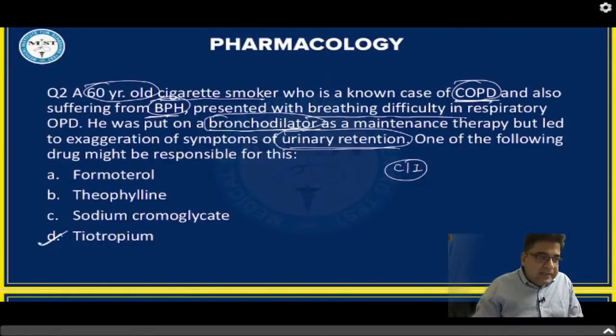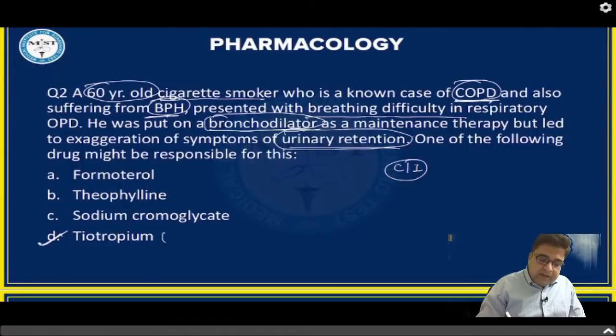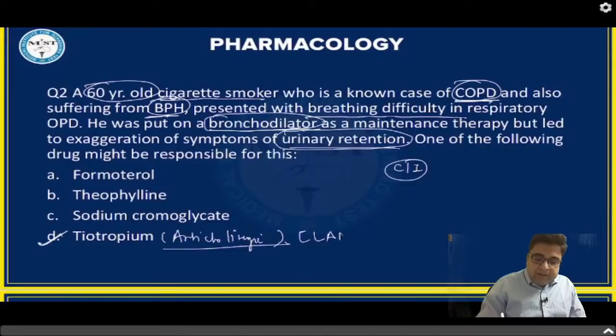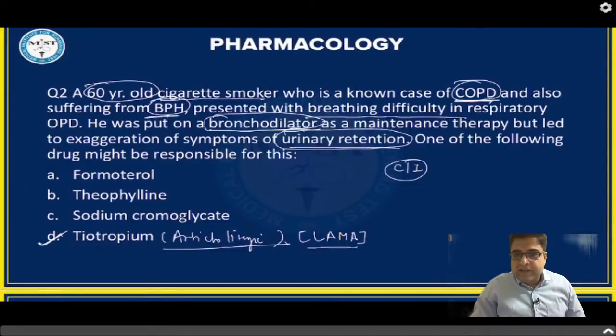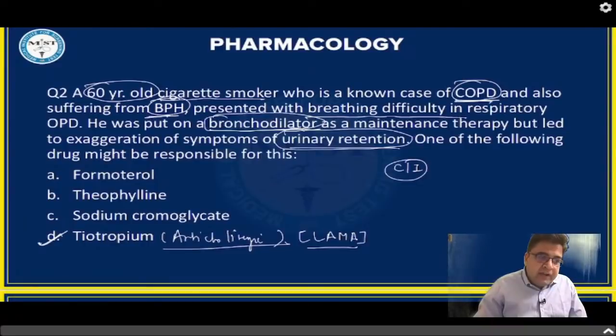Tiotropium is a drug given by the inhalational route. This medicine is an anticholinergic drug. We call it a long-acting muscarinic antagonist. The drug name is tiotropium. There is one short-acting also. The name is ipratropium. So short-acting is ipratropium, and the long-acting is tiotropium bromide.